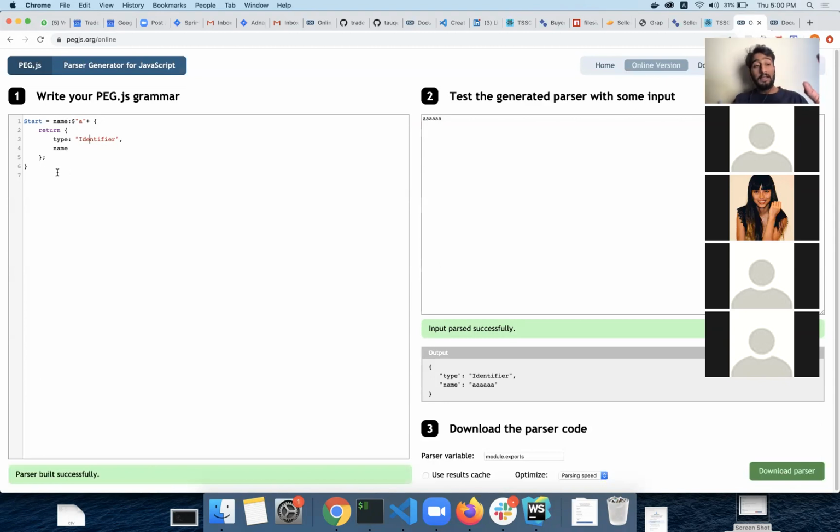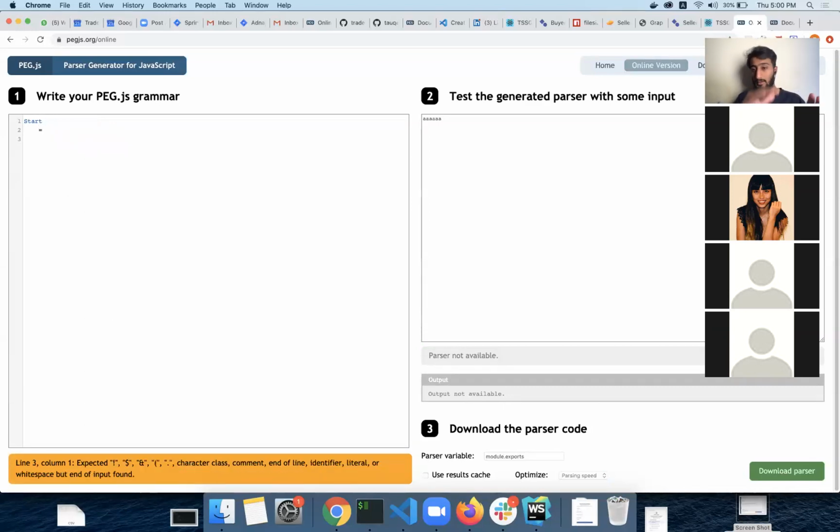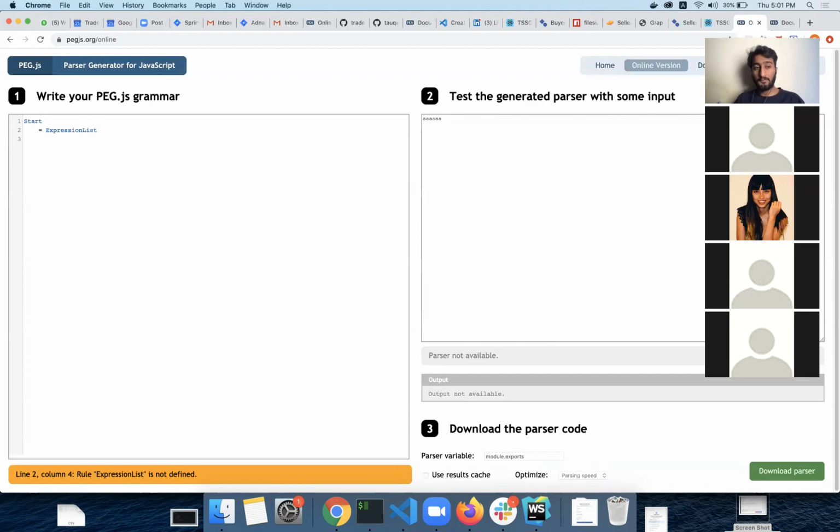So let's split it into multiple things. I just like this syntax because it is easier to write in a separate file. Let's say the start of the program is a list of some expressions. So I'll say it's going to be expression list. Now I'll define what is an expression list.